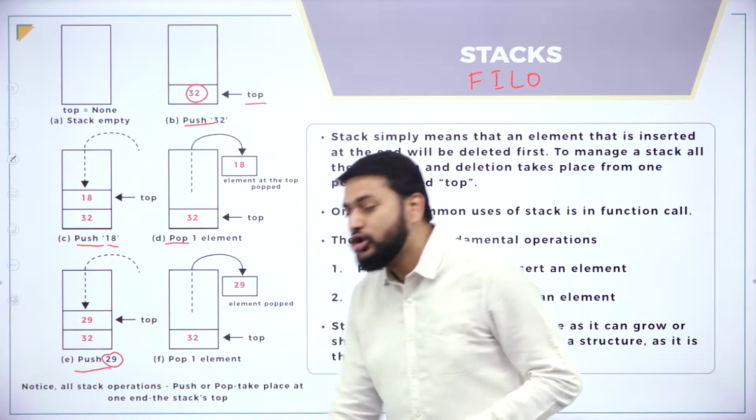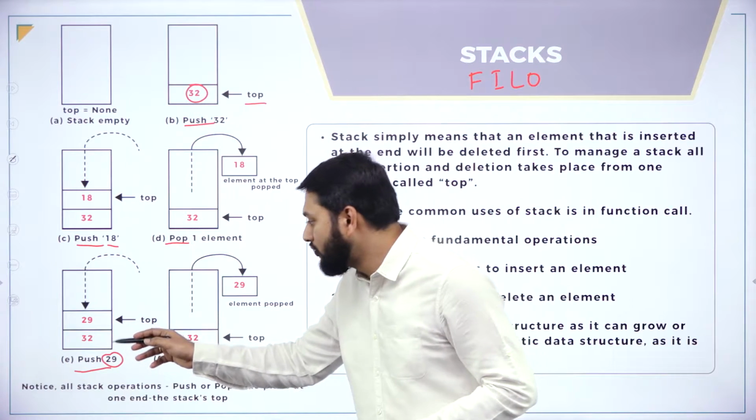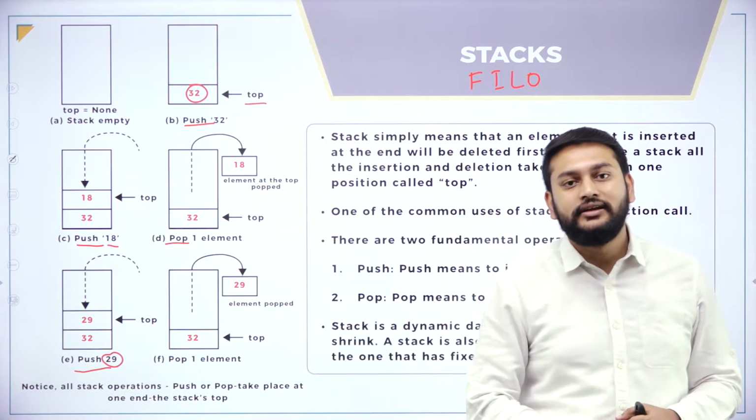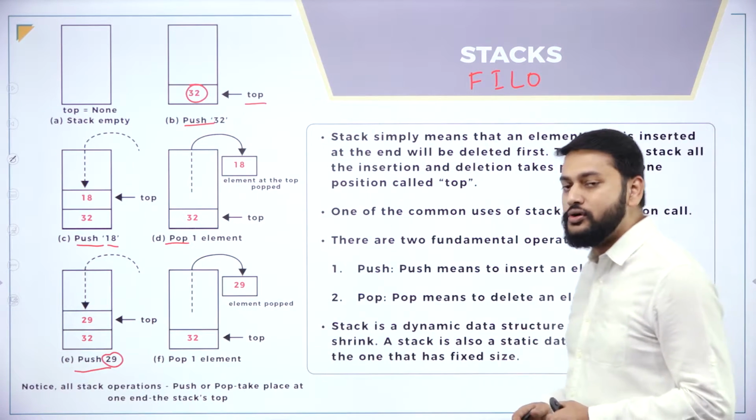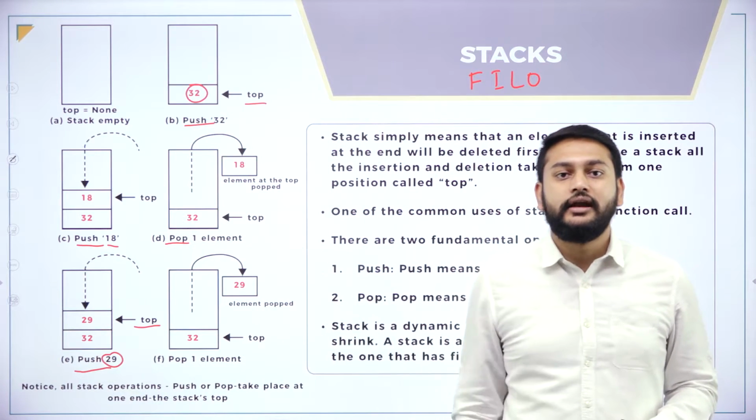I'm trying to insert the 29. So 29 is inserted. Already I have 32, so above that I will be placing the 29. Again it is pointing to 29. So the top pointer is pointing to 29 right now.